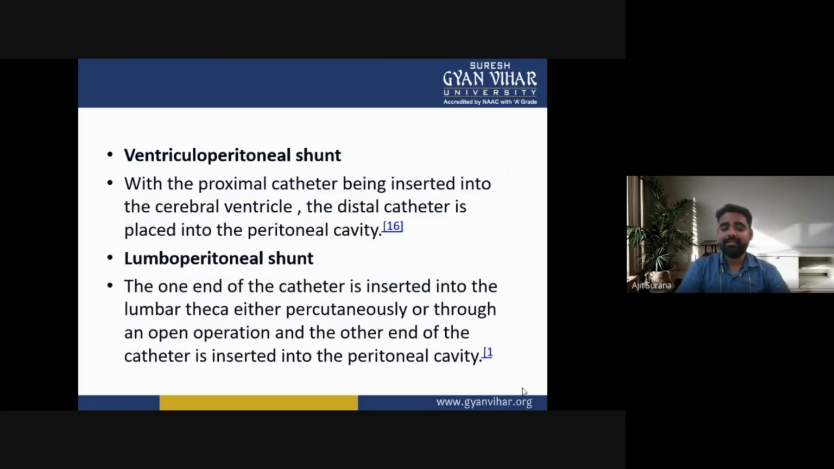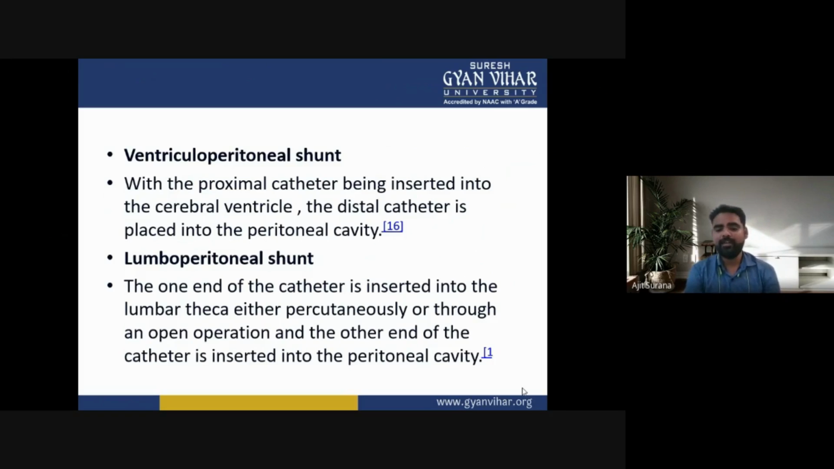Now, next is the ventriculoperitoneal shunt. With the proximal catheter being inserted into the cerebral ventricle, the distal catheter is placed into the peritoneal cavity.